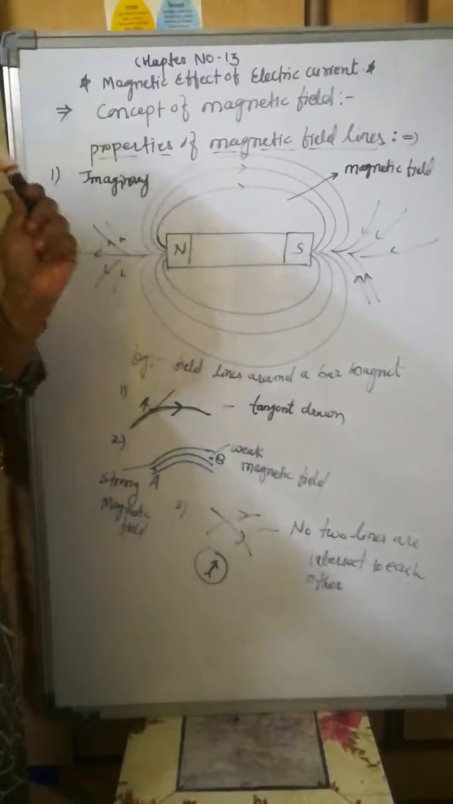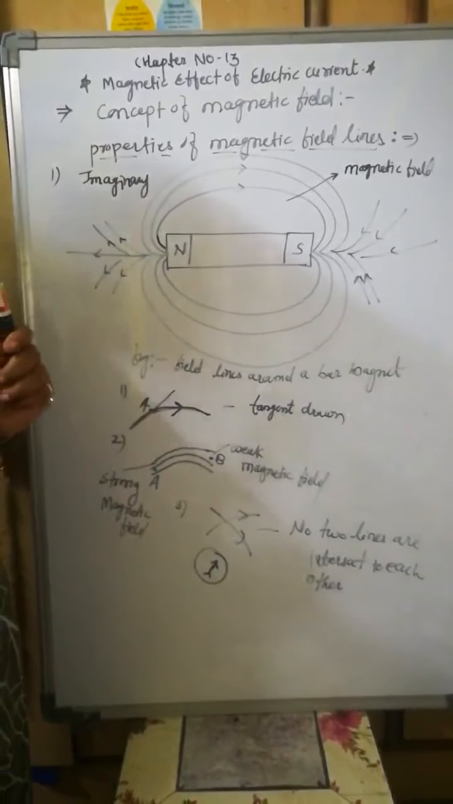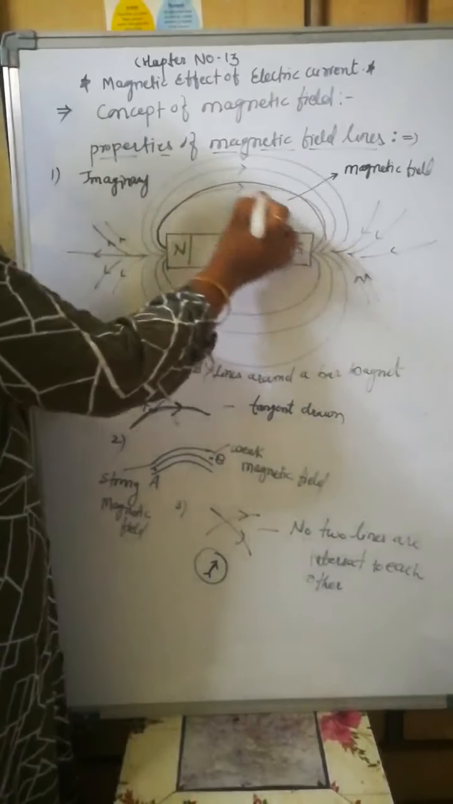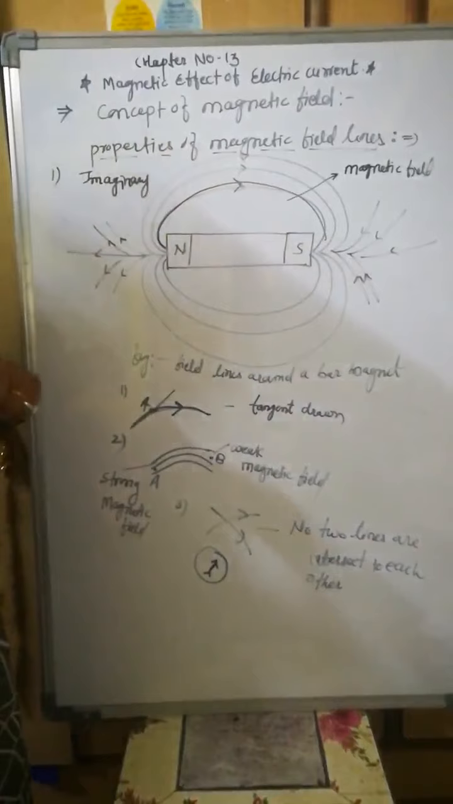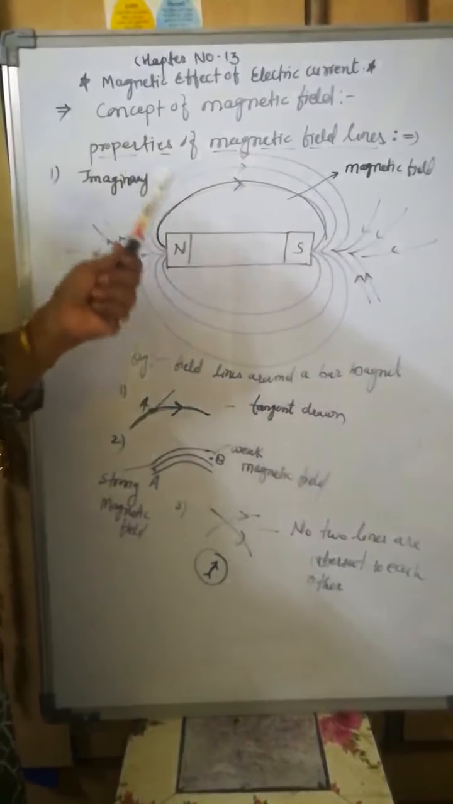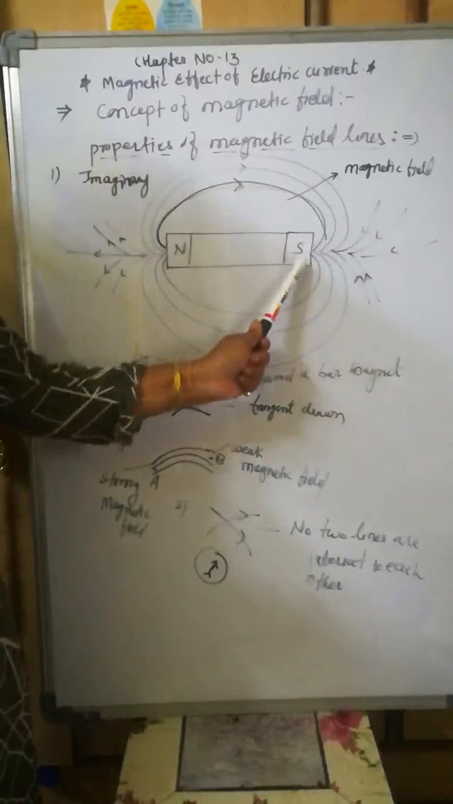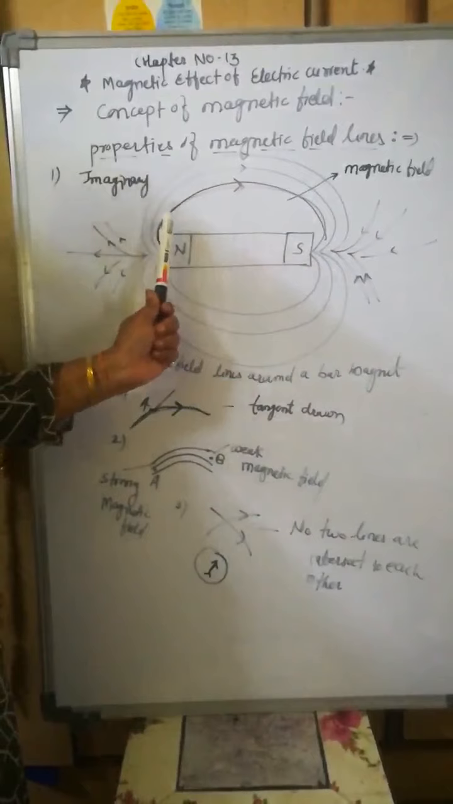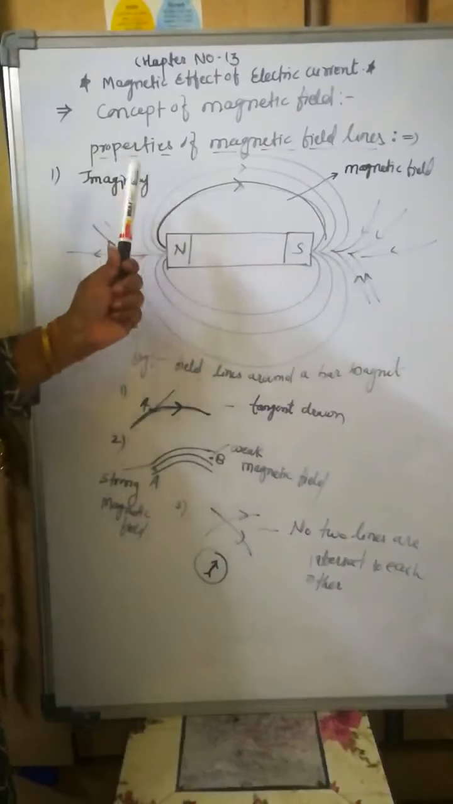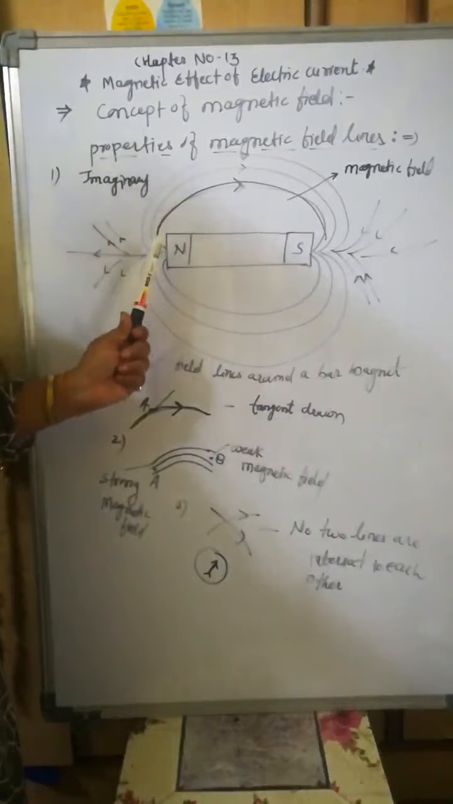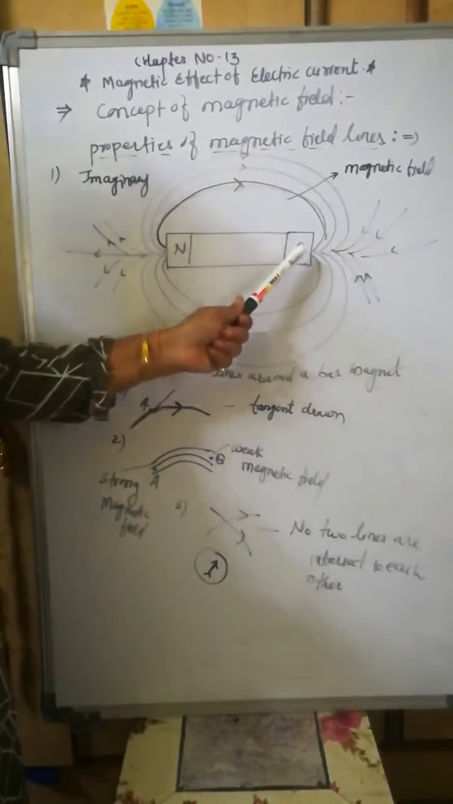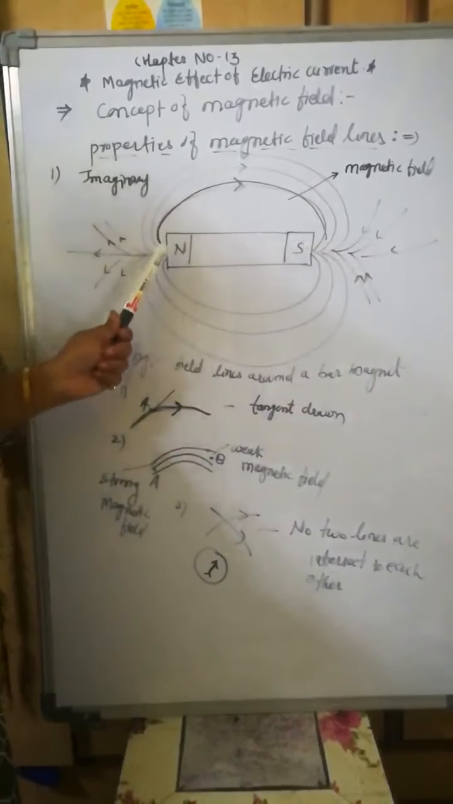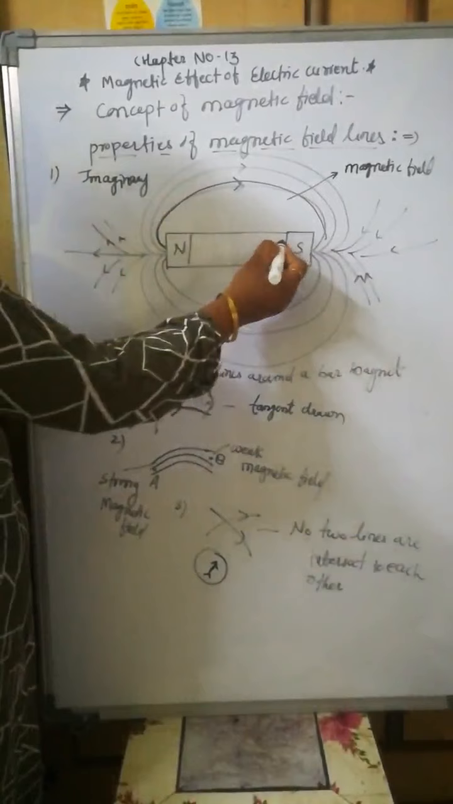The second property is that magnetic field lines are closed continuous curves. They are directed from the north pole to the south pole. The direction of these field lines outside the magnet is from north pole to south pole, and inside the magnet it is from south pole to north pole.